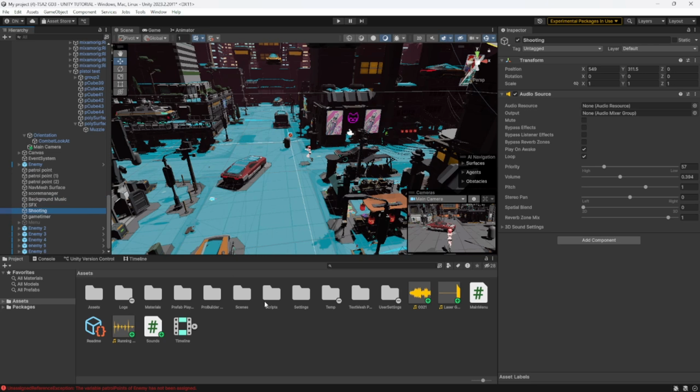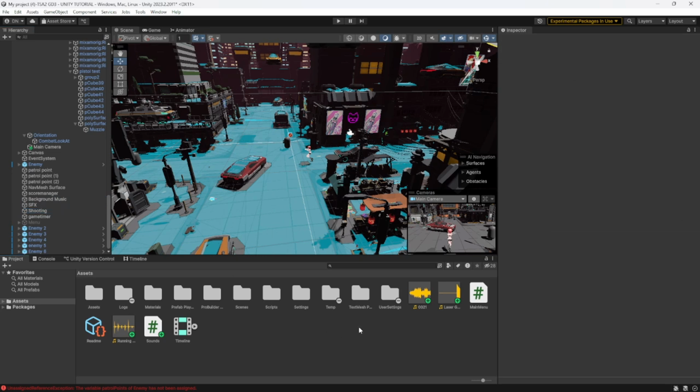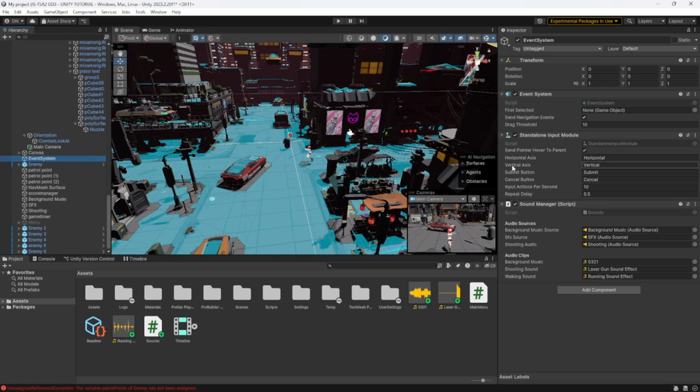After that, import the sound that you want to use. I'm going to use the background music that we made for the video, and also the laser gun and running audio. After importing the three audios, we want to go to an empty object. You can create an empty object and name it audio, but I'm going to use the event system object.